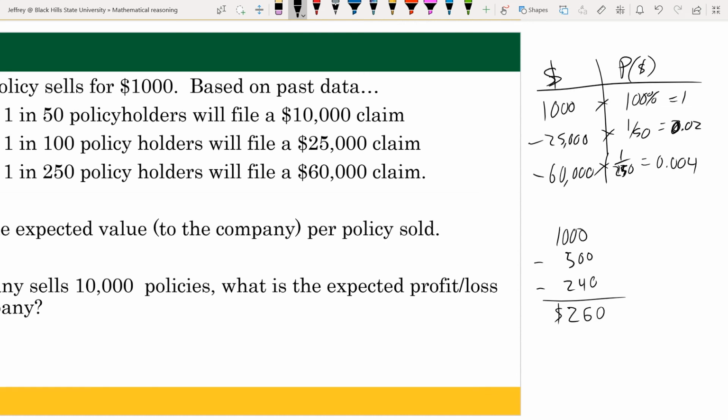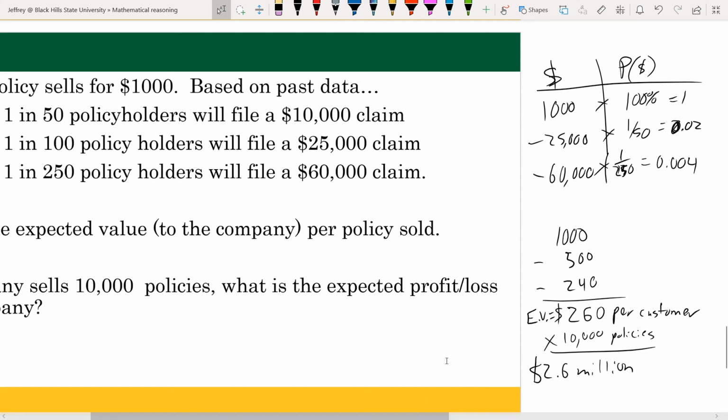So after taking 1,000 minus 500 minus 240, we find out that the company is making $260 per customer. So this is the expected value. So if they were to take that times 10,000, how much would they end up profiting in that case? So if they had 10,000 customers, that means that they actually make 2.6 million.